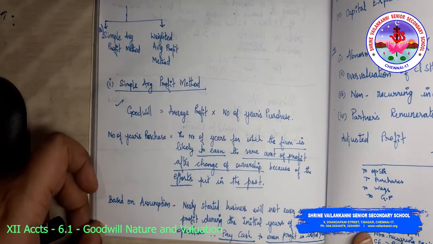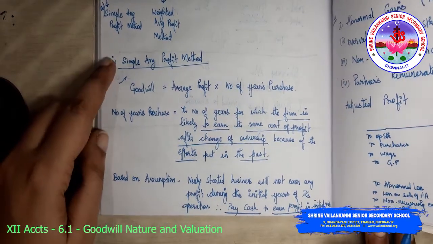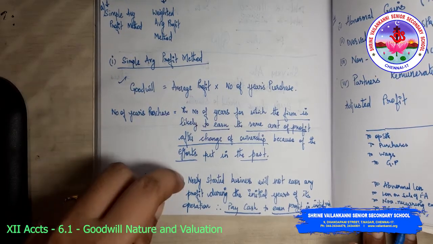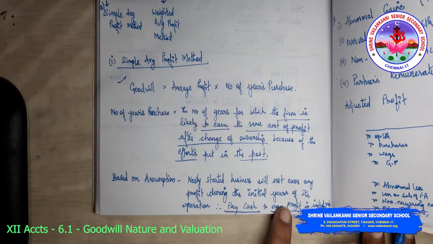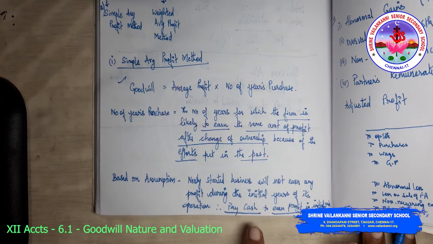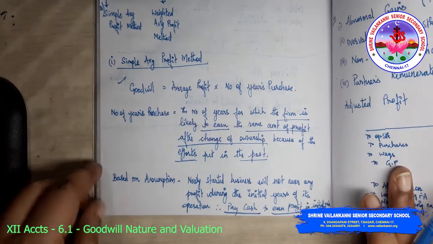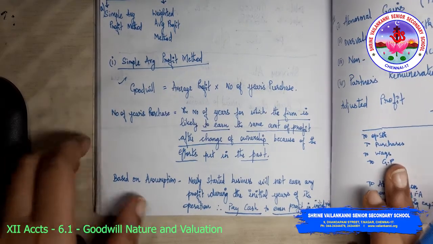The simple average profit method is based on the assumption that a newly started business will not earn any profit during the initial years of its operations. Therefore, you pay cash to earn profit in the initial years. So this is the base of the average profit method.